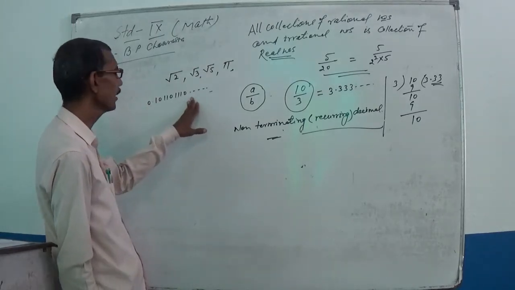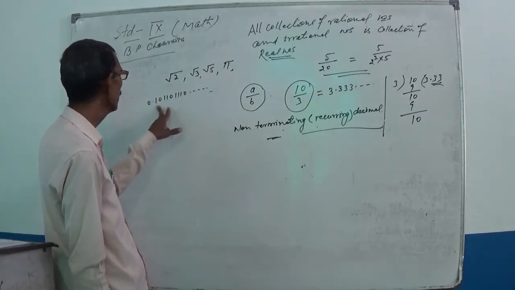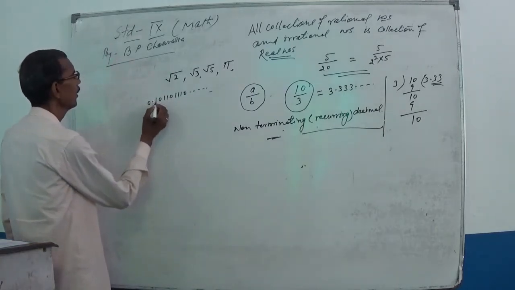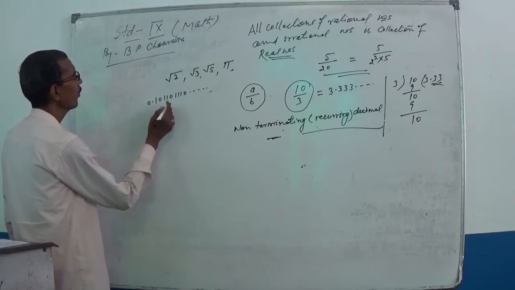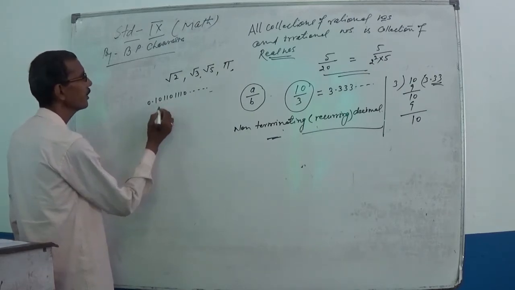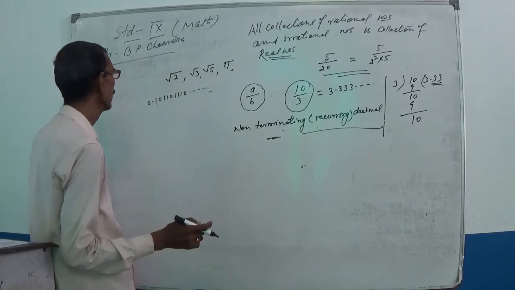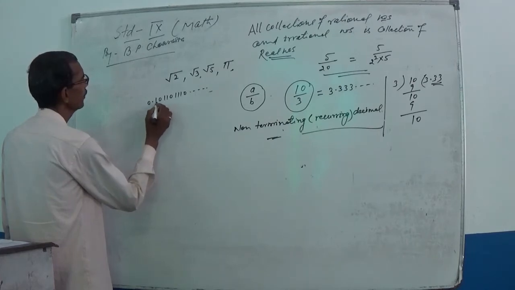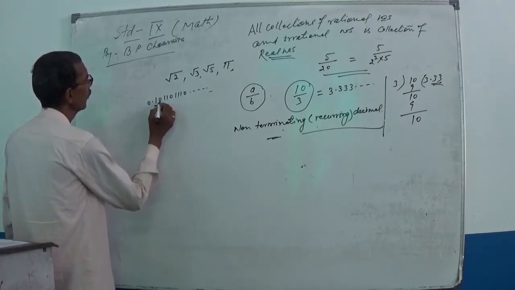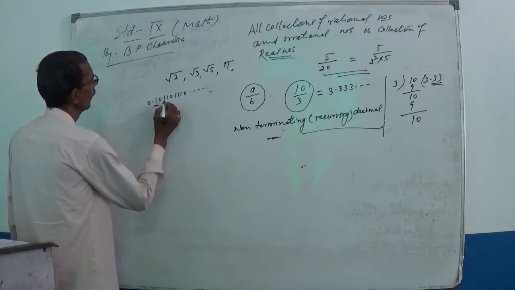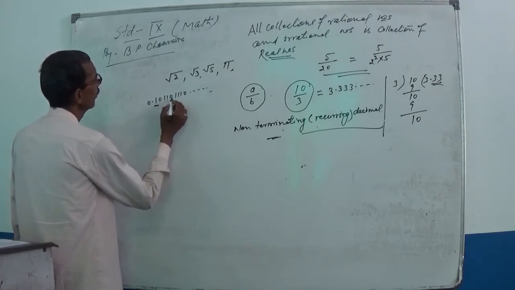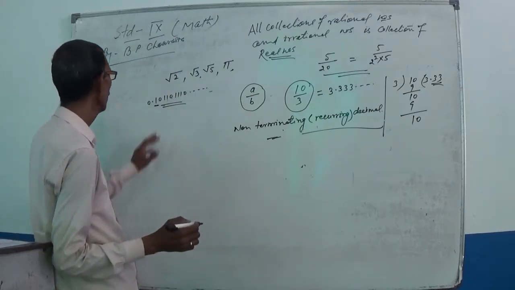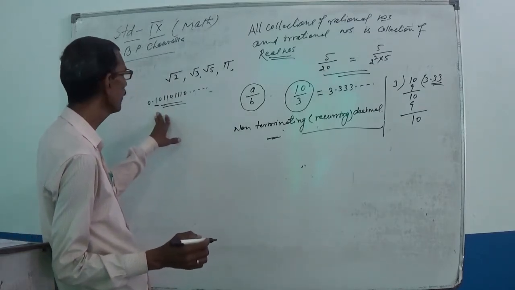This seems like a repeating decimal, but after the decimal, the digit or block of digits is not in a repeating condition, because the decimal part is 1 1 0 1 1 0 1 1 0, which does not repeat.